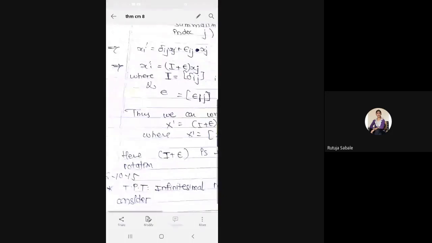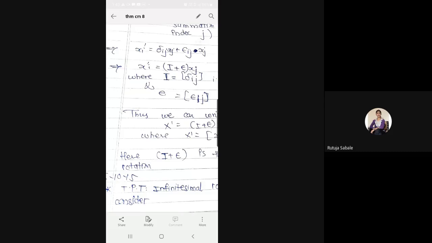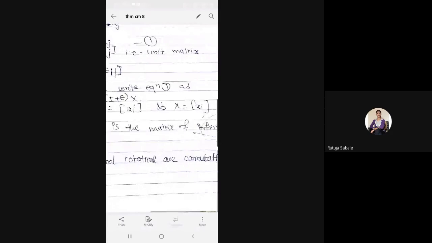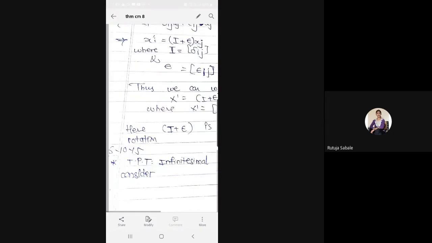Okay. Earlier what we used to get was x dash is equal to some matrix A into x, which is a transformation from x to x dash. But now we are not getting a matrix A. Instead of A, we are getting I plus epsilon. What is I? I is a 3 cross 3 identity matrix. Epsilon is a matrix which is obtained by very infinitesimal rotation. Now next we have to prove that infinitesimal rotations are commutative. Okay. Now we have to show that infinitesimal rotations are commutative.